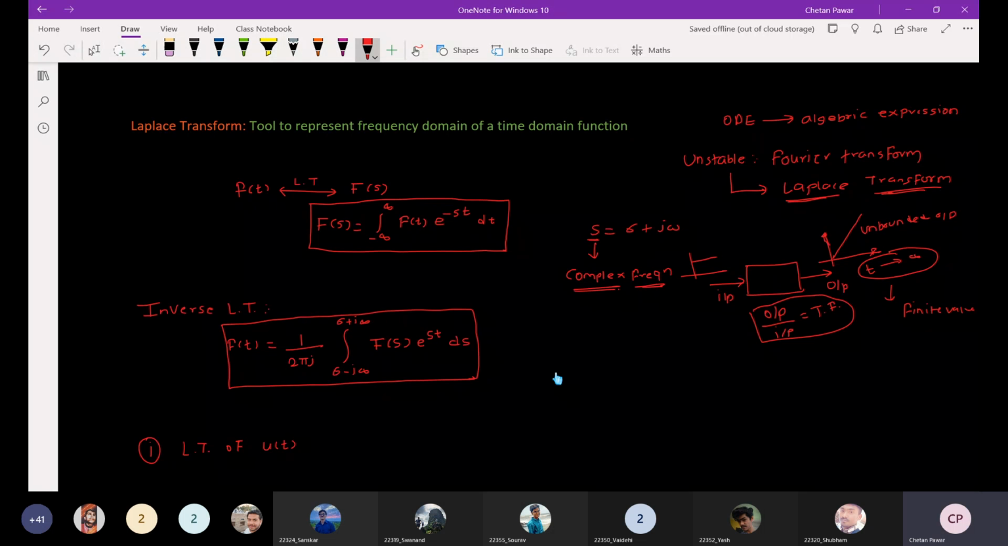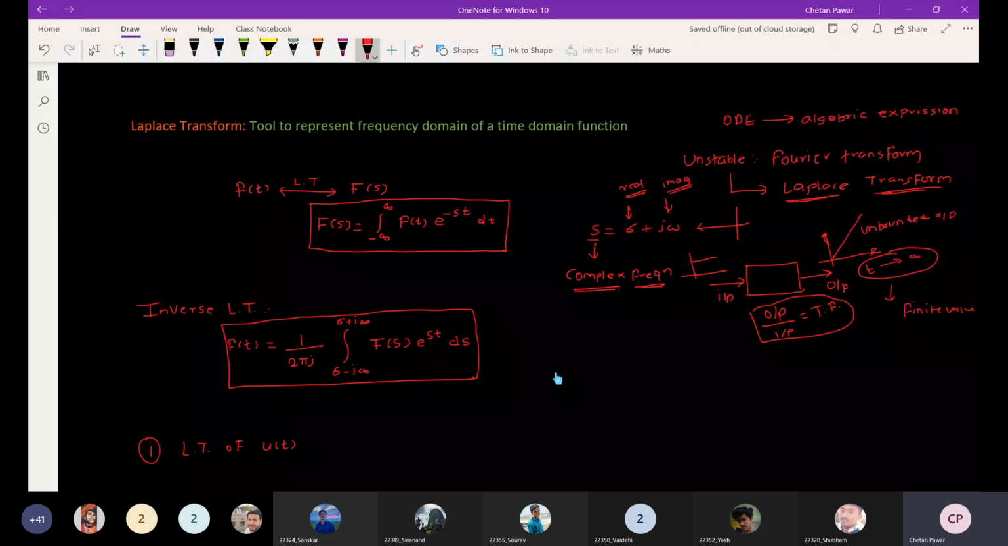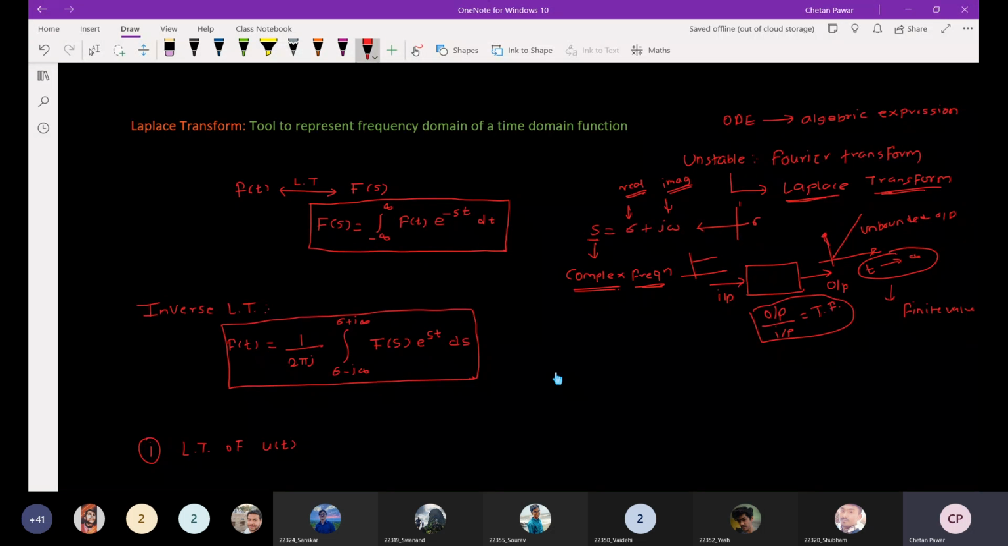Okay. So in that complex frequency, sigma is the real part and this is the imaginary part, right? It is a combination of real and imaginary. There will be the real axis and the imaginary axis, right? This is the way we represent the Laplace transform. And if you want to take the inverse Laplace transform, there will be this equation, okay?